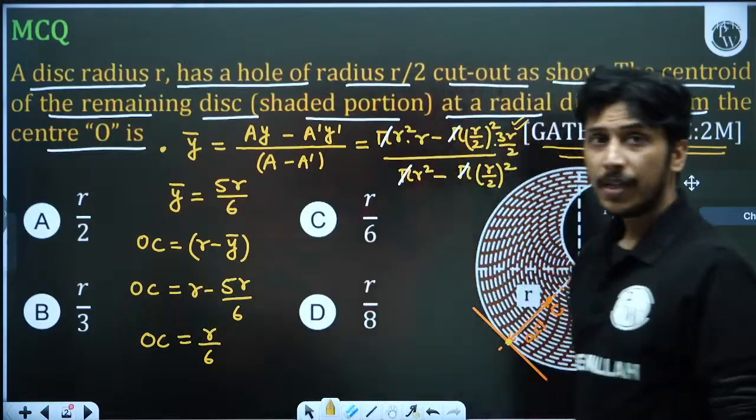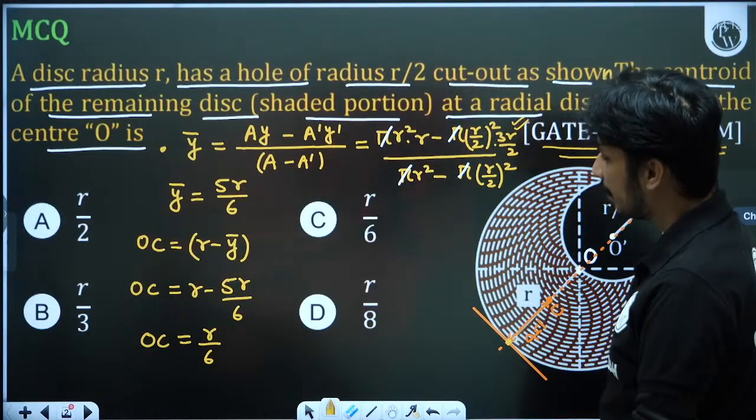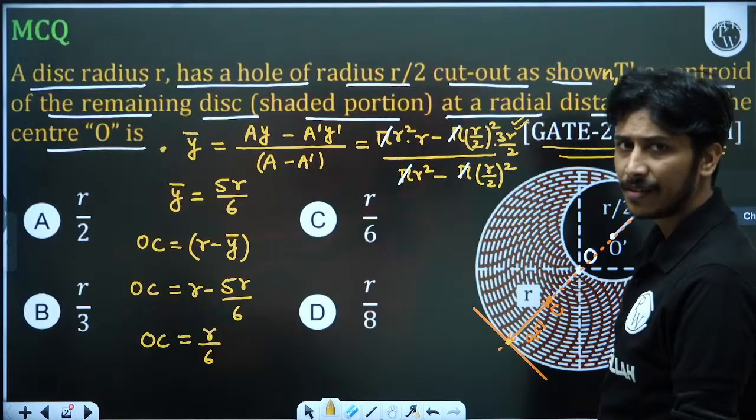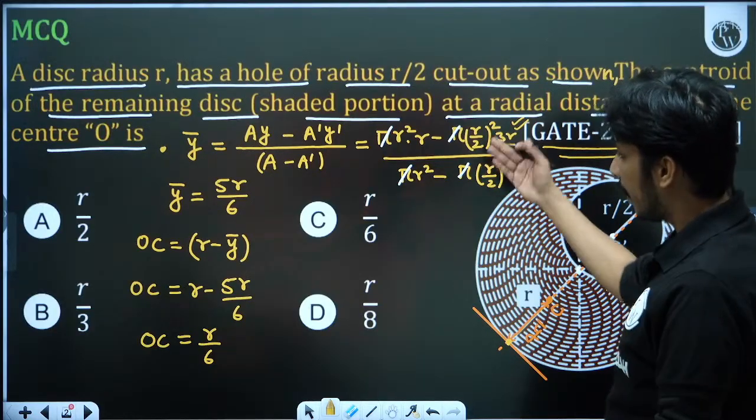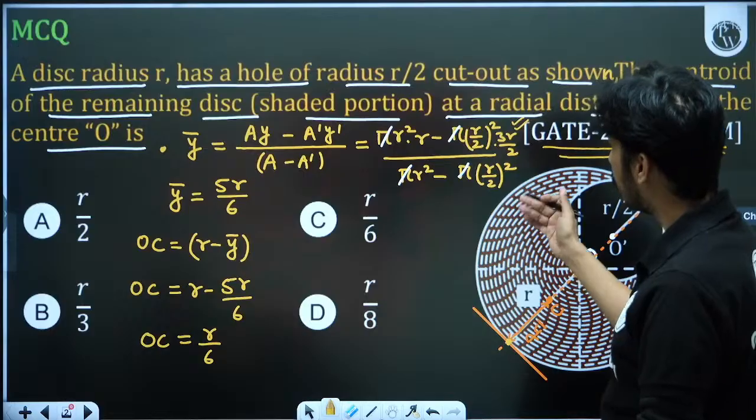A lot of students are saying C. I think B is the correct answer. I think r by 3 is not the correct answer, r by 6 is the correct answer. So let me check again, because I'm not 100% sure that I have done it correctly.